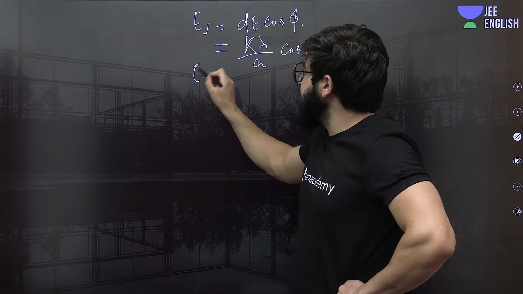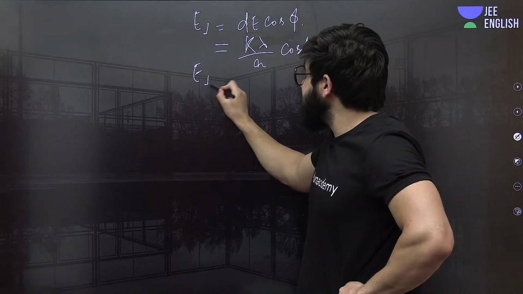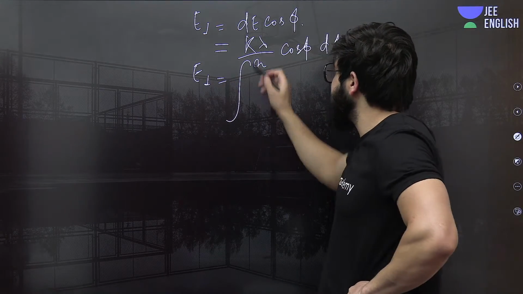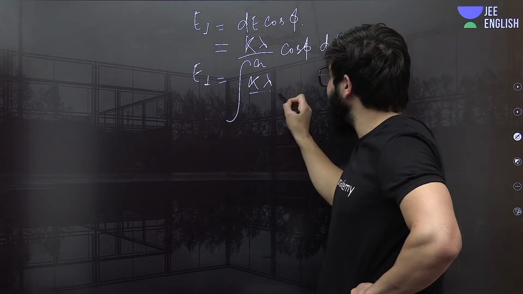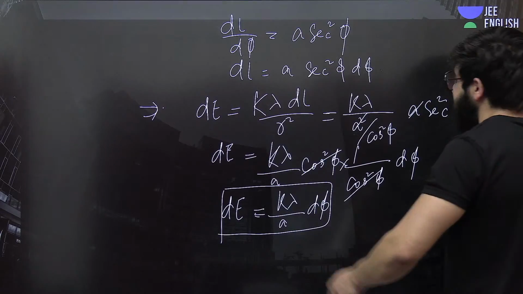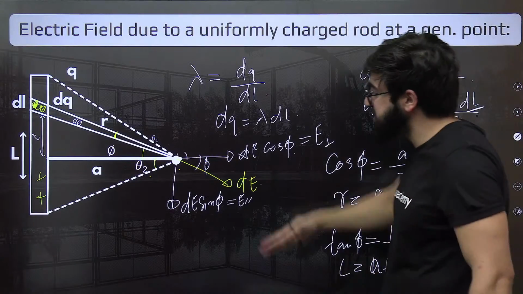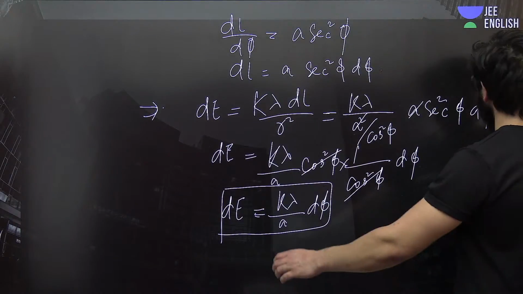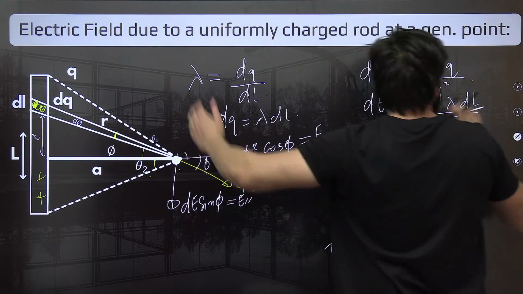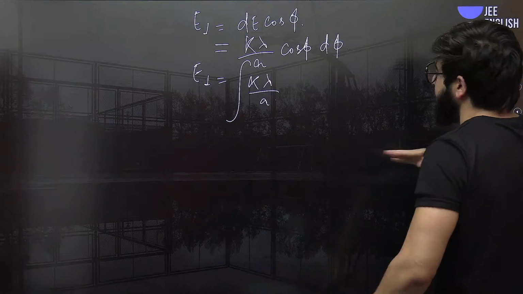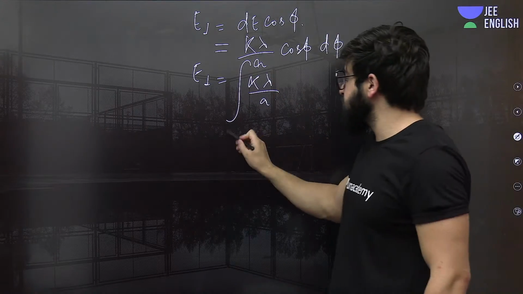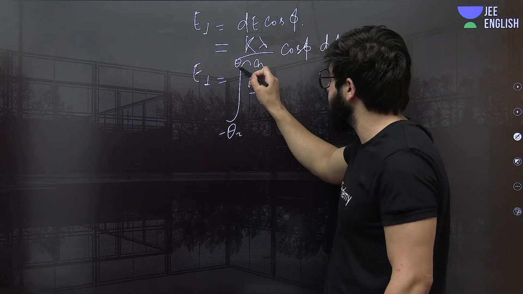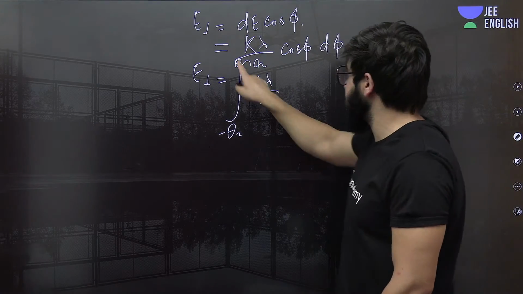Now, if we need to find the E net, that is E net perpendicular, so can we go for the integration as well? Okay, can we go for the integration? So it will be nothing but K lambda upon A. From where to where exactly? That I was explaining. Minus theta 2 to plus theta 1. Minus theta 2 because we take this as negative theta 2 and this is plus theta 1. Understand? Above that axis it will be plus. So I can just write this will be minus theta 2 to plus theta 1 exactly.